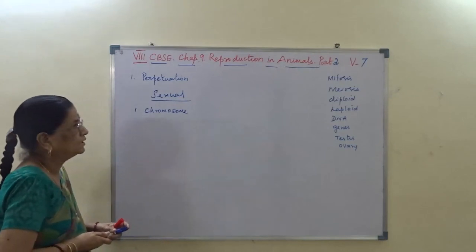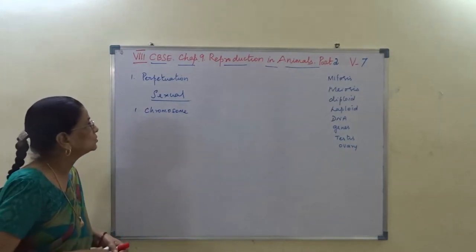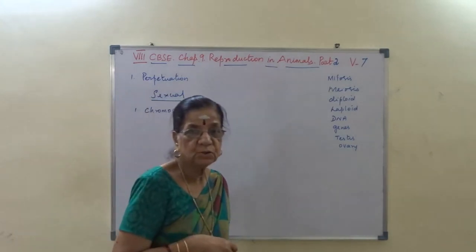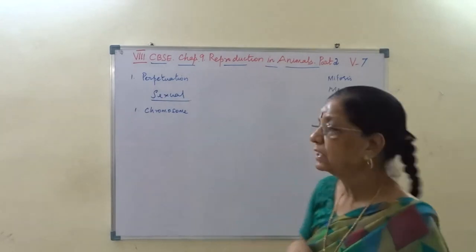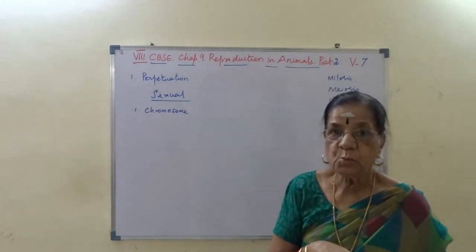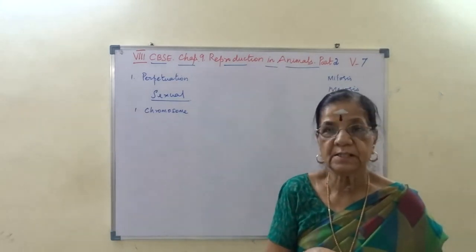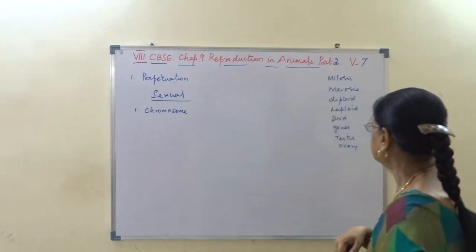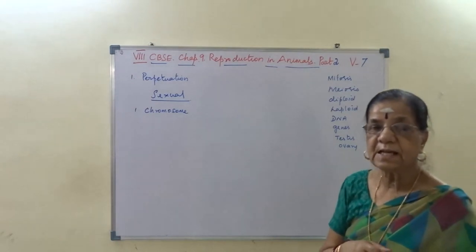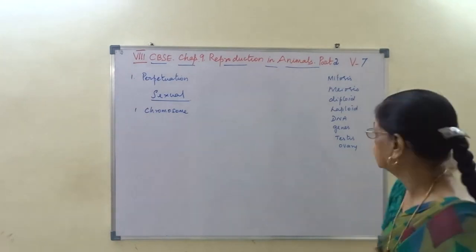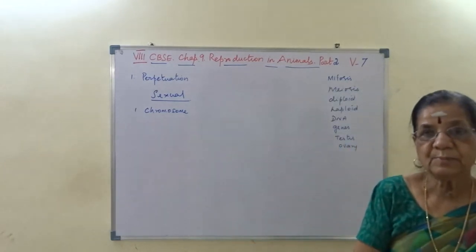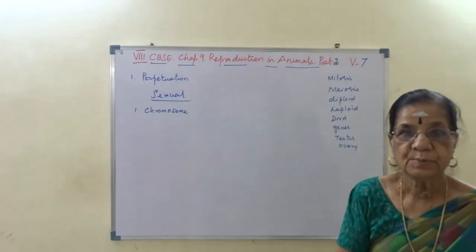So here we come across the terms with reference to sexual reproduction: mitosis, meiosis. These two are cell division, right? And then diploid and haploid refer to chromosome number, that we will learn now. And then DNA, deoxyribonucleic acid, and genes are the carriers of hereditary characters, and testis is the male sex organ and ovary is the female sex organ. I hope you understand.